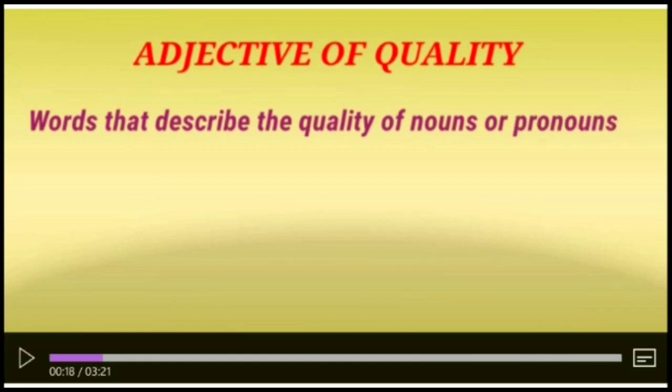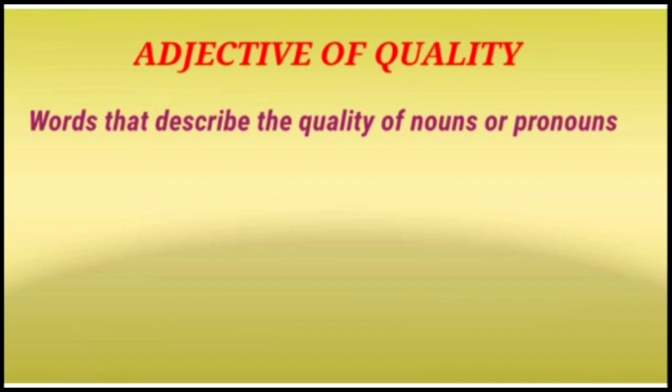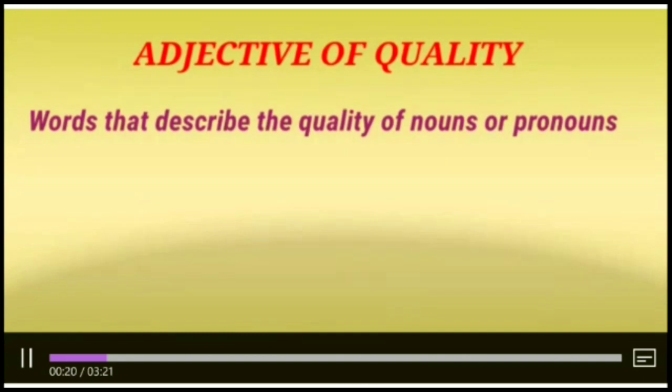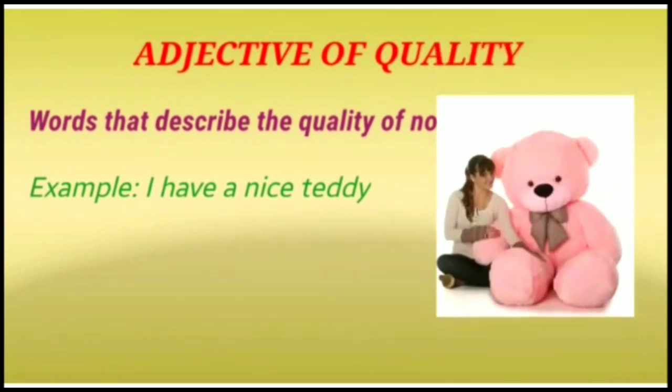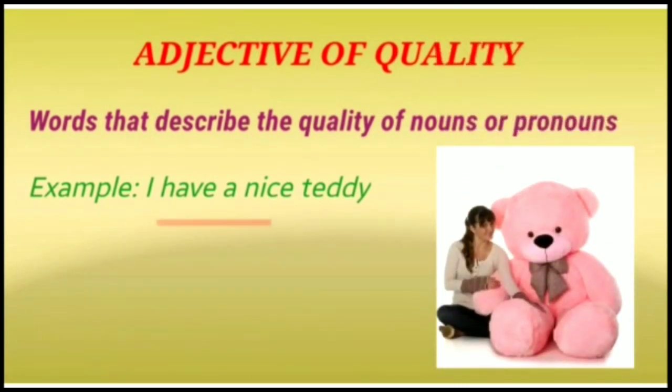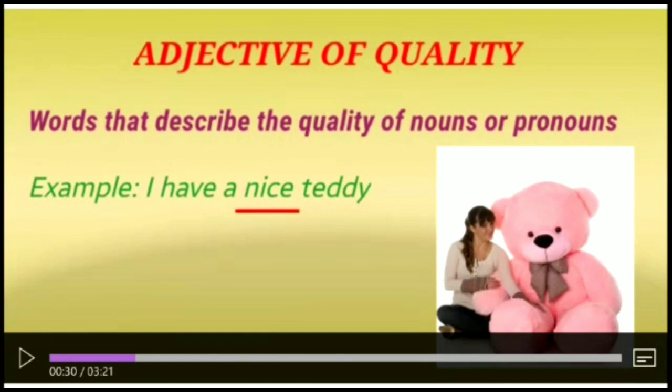Words that describe the quality of a noun or pronoun. All the words or the adjectives that describe the quality of a noun or pronoun are called adjective of quality. For example, I have a nice teddy. Now, in this sentence, there is a word nice.